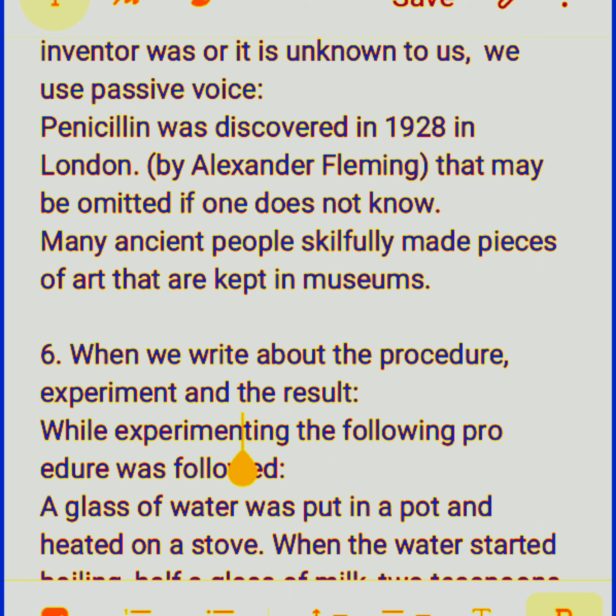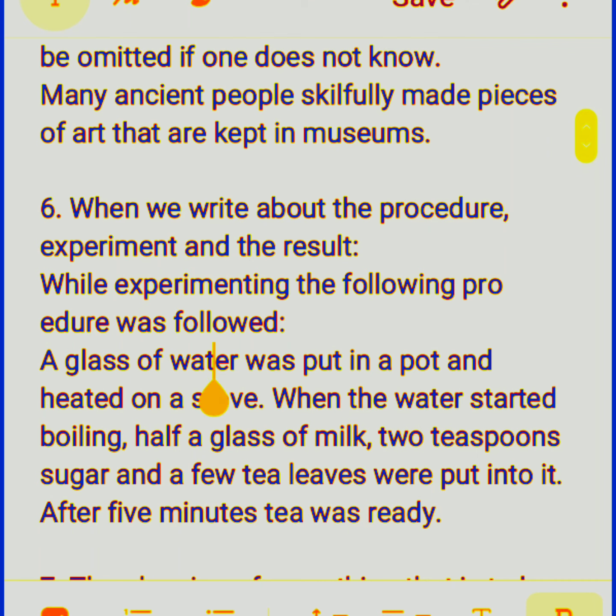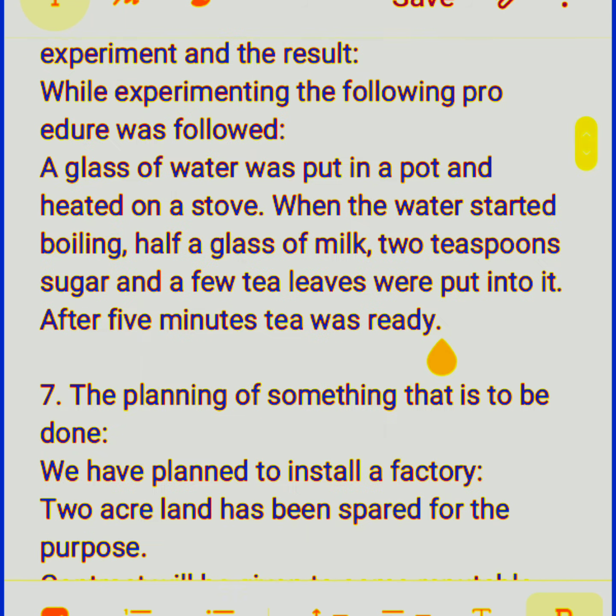While experimenting, the following procedure was followed. A glass of water was put in a pot and heated on a stove. When the water started boiling, half a glass of milk, 2 teaspoons sugar, and a few tea leaves were put into it. After 5 minutes, tea was ready. Now, here I have used passive voice in the procedure that I followed.